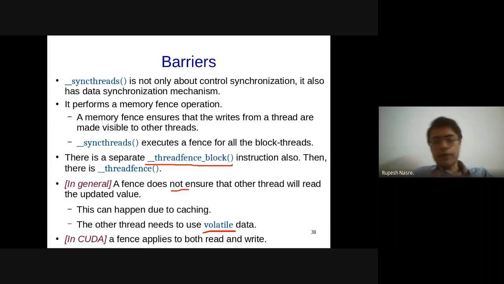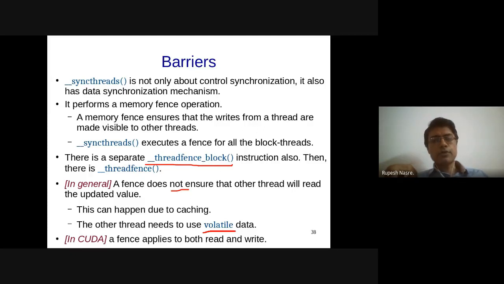If there is some write after the thread fence, that write might happen locally to the cache. The guarantee with respect to the effect of all those writes before the thread fence, whether it is to the whole block or to all the threads in the GPU, needs to be ensured using, let's say, thread fence block or thread fence. So the effect is going to be visible. That doesn't mean that they will see it. For them to see it, there is something more required on the reader side, which is essentially volatile or another memory fence on the other side.